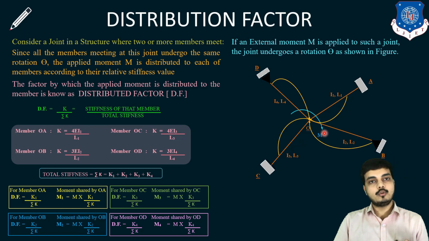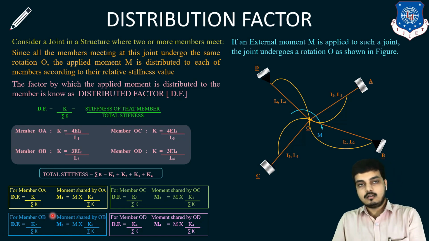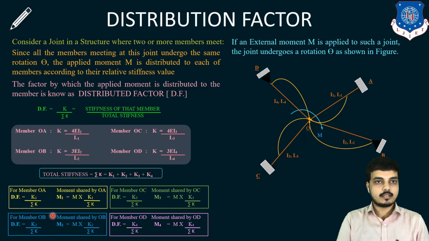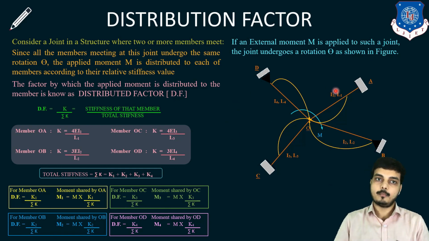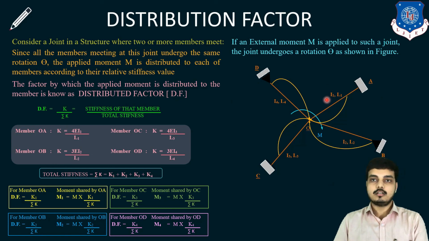And now I have to distribute this moment to member OA. So I just multiply M by K1 upon summation of K. Similarly, M multiplied by K3 upon summation of K, K4 upon summation of K, and K2 upon summation of K. Respective stiffness to the entire stiffness multiplied with M. Distribution factor is nothing but stiffness upon summation of stiffness, times M. Then you can transfer this moment to all four members. So this was the distribution.